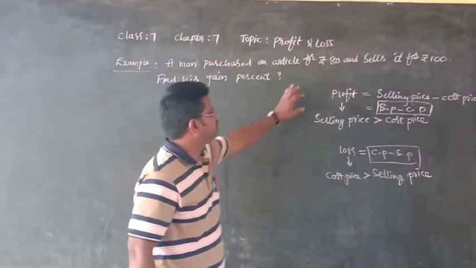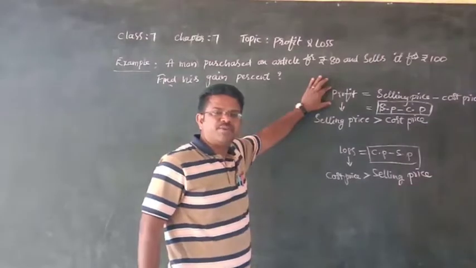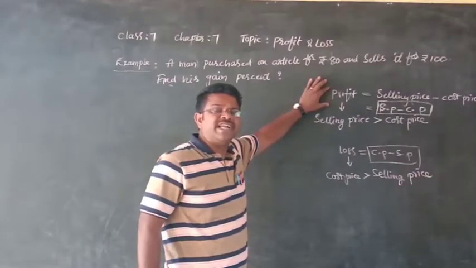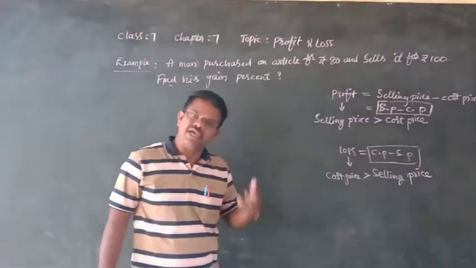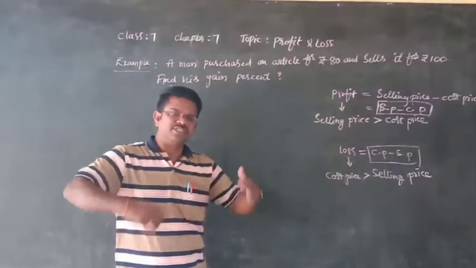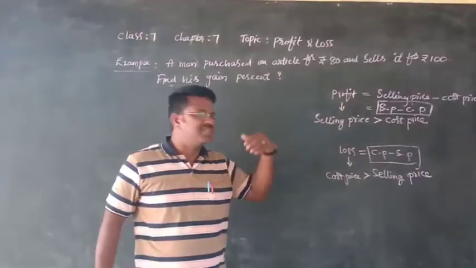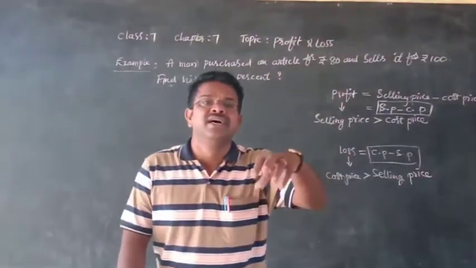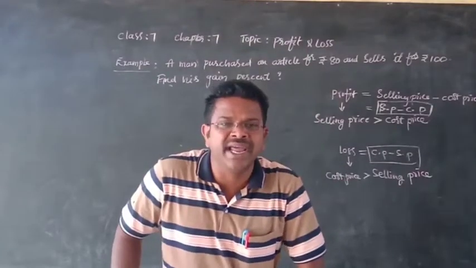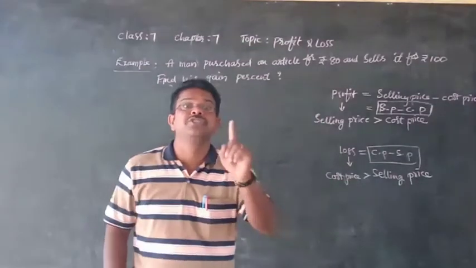After we find the profit, we should find the percentage of profit, and for that we have a formula. All of this, profit, loss, percentage of profit and percentage of loss, is calculated by using cost price.